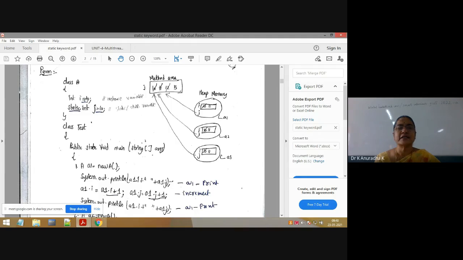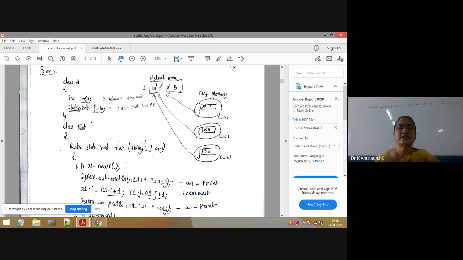Okay. So this variable is not declared with the static keyword. That's why this is an instance variable. This variable j is declared with the static keyword. That's why j is called a static variable. So inside the class, in the state part, we have only two types of variables. They are instance variables and static variables.